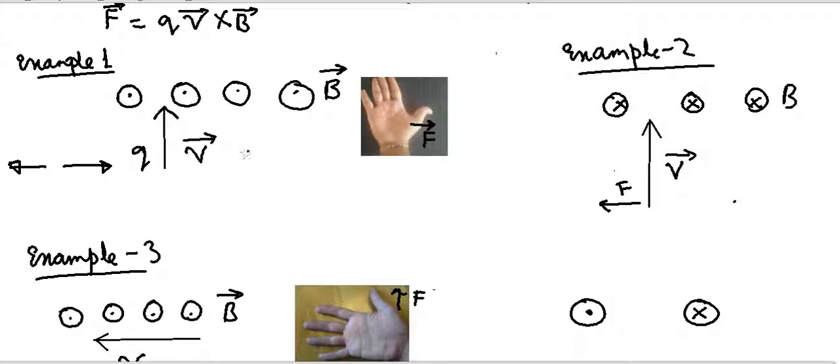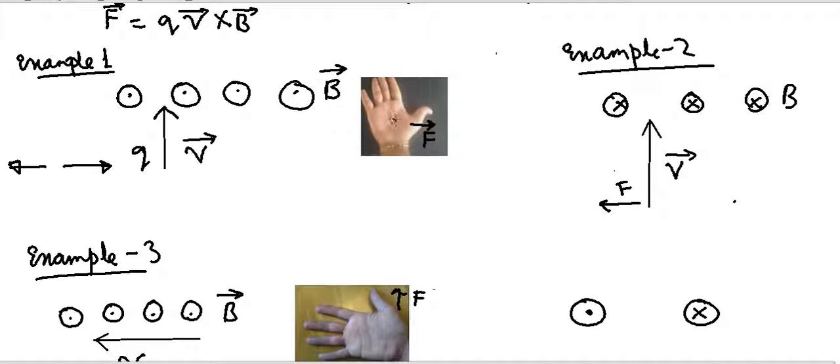The direction of the force can be found out by applying the right hand thumb rule. The right hand thumb rule says, in any vector product, you have to point your fingers towards the first vector, which is the V vector here. So here I am pointing my fingers towards the upward direction, which is the direction of the V vector, and you have to direct your palm towards the second vector, which in this case is the B vector.